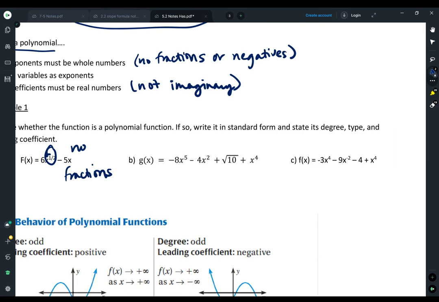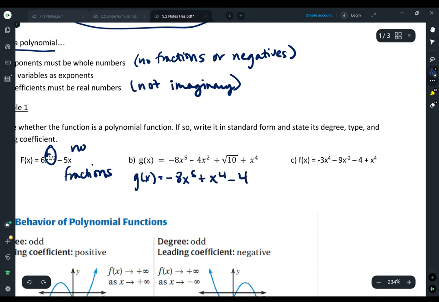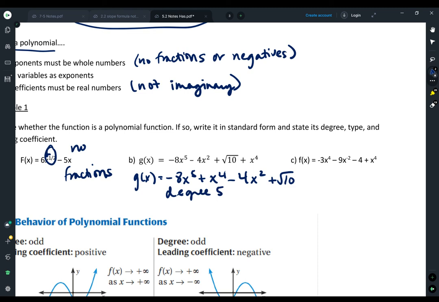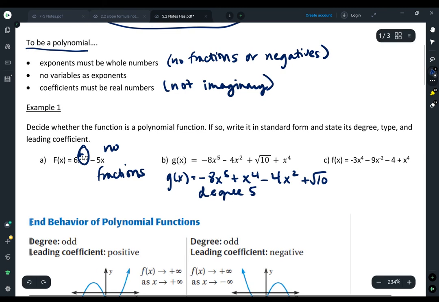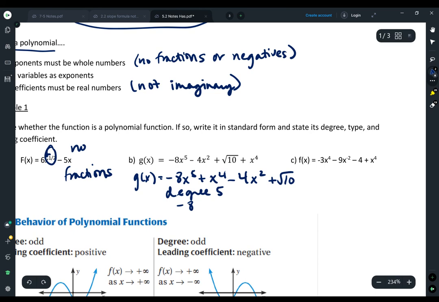I know that square root looks weird, but it's only on a 10. It's not on an x, so it's okay. So I want to write it in standard form. That means descending order. So x to the 5th is okay to have first, but then I should have 4th, and then squared, and then square root of 10 is my constant. And my degree is 5. Type quintic, but degree 5 is fine. Leading coefficient would be the negative 8. And then on problem C, let's see, negative 3x to the 4th. Oh, second one, I have a negative exponent, so I'm going to write no, it is negative.